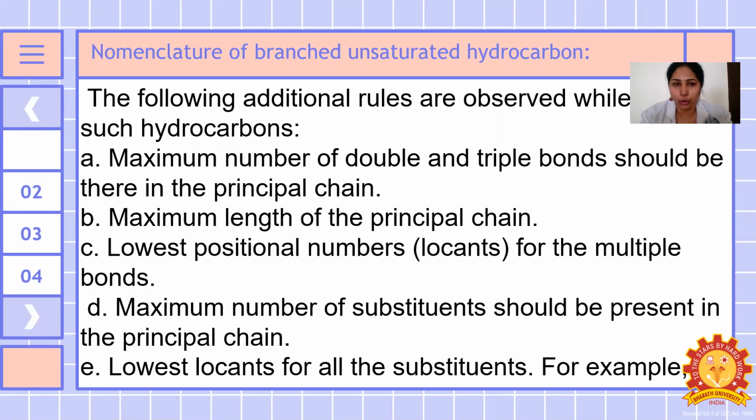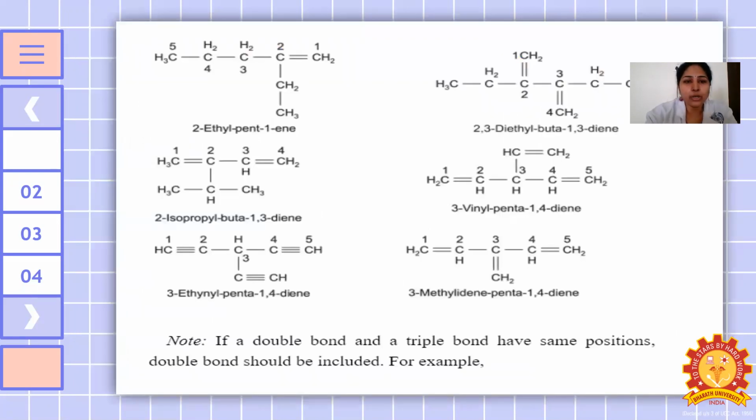That is the nomenclature of the branched unsaturated hydrocarbons. The following certain rules should be followed. The maximum number of double and triple bonds should be there in the principal chain. Maximum length of the principal chain. We have to follow the lowest positional numbers, that is, locants for the multiple bonds. Maximum number of substituents should be present in the principal chain. Lowest locants for all the substituents. For example, these are all the examples.